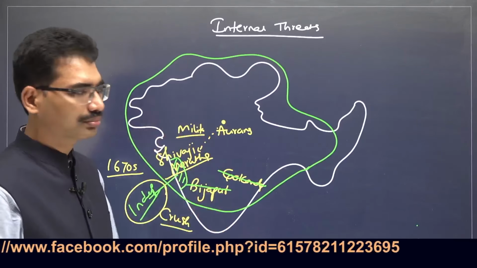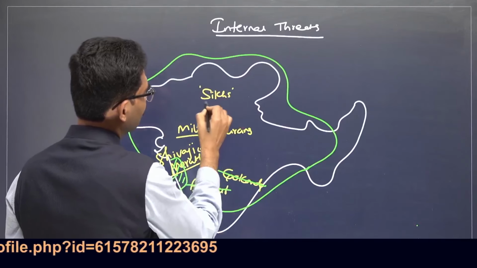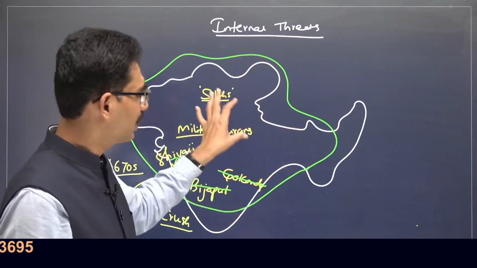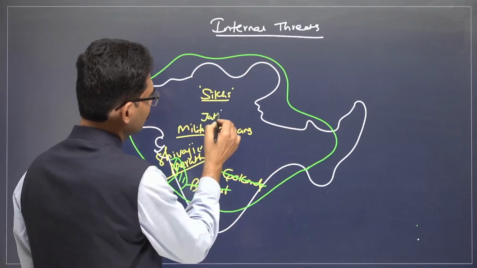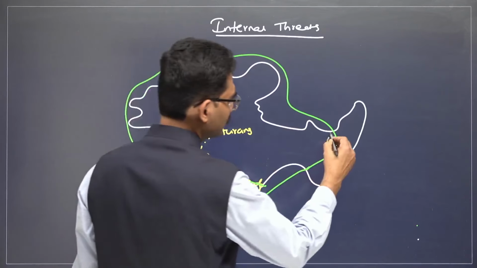On one side, this one. On the other side, again, he was not able to satisfy the Sikhs. Sikhs also wanted a separate kingdom, and they were fighting against Aurangzeb's army. Jats, Ahoms.